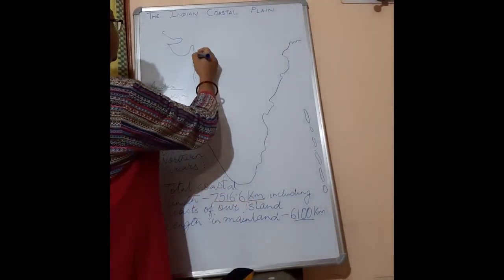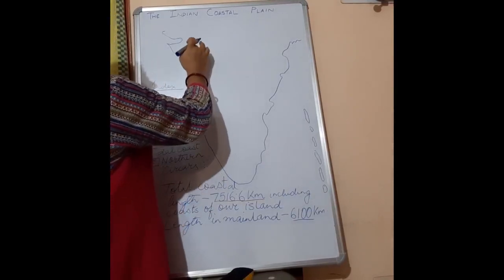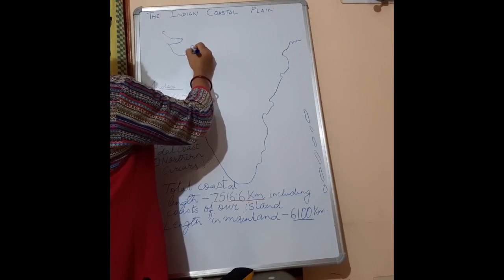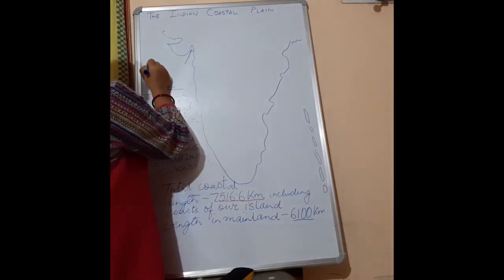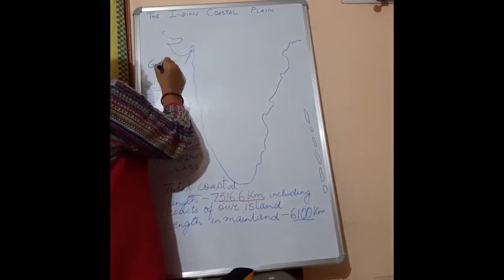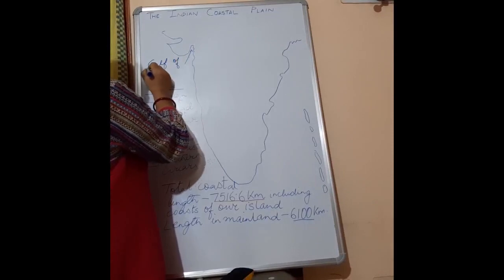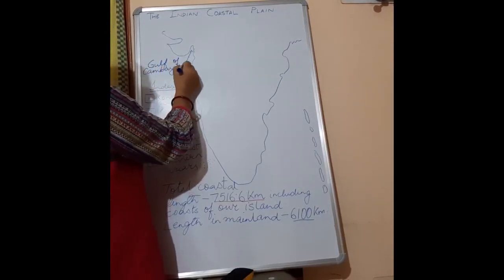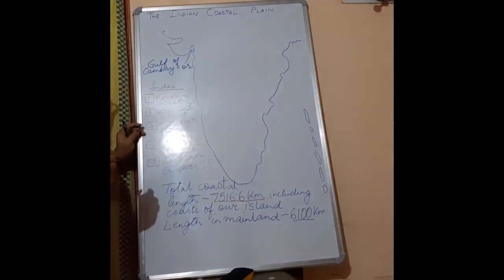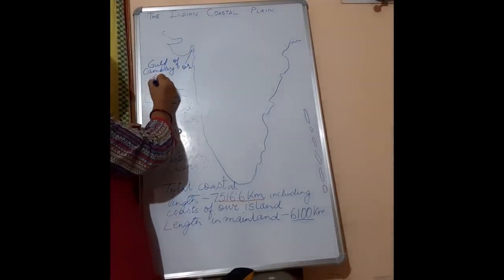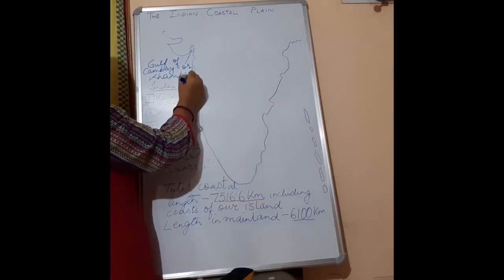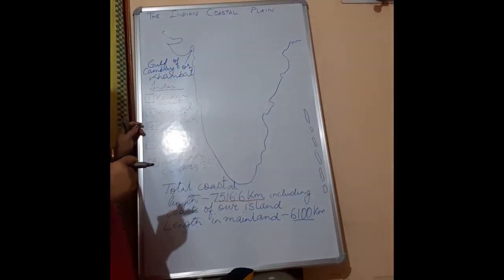Now this Western Coastal Plain in fact extends from here itself. Now this is the Gulf of Cambay, or we say Gulf of Khambhat. Both the names are popular.